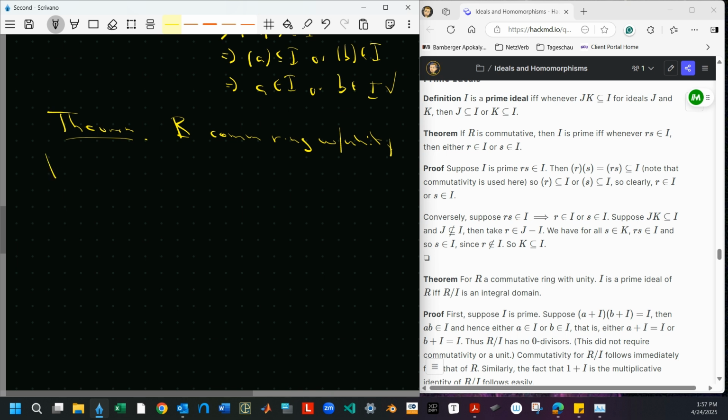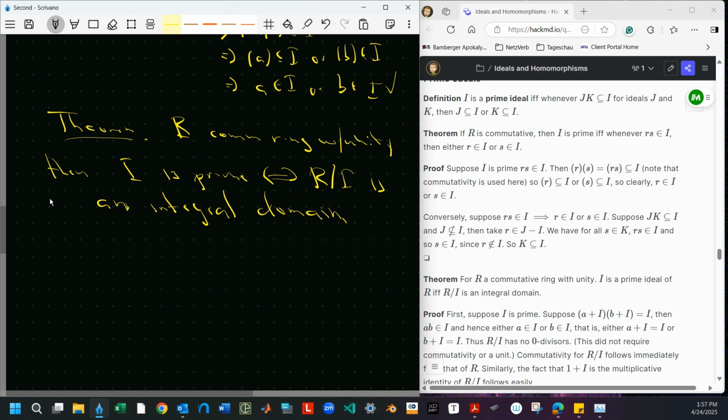Then, I is an ideal of R. I is prime if and only if R mod I is an integral domain.